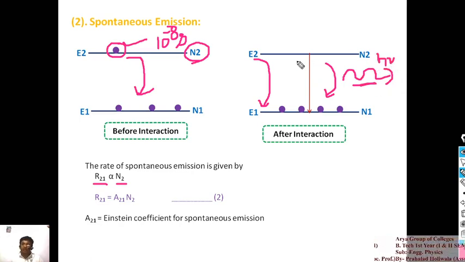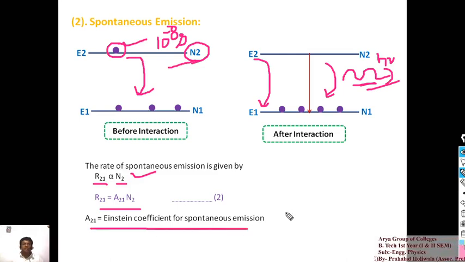Okay, here when an excited electron is de-excited into the lower energy level, because the electron has lost its energy, it will emit a photon. That photon is called the spontaneous photon, and that phenomenon is called spontaneous emission. That phenomenon depends upon the population of the higher energy level. So here R21 is proportional to N2, and R21 is equal to A21 N2, and here A21 is called the Einstein coefficient for the spontaneous emission.